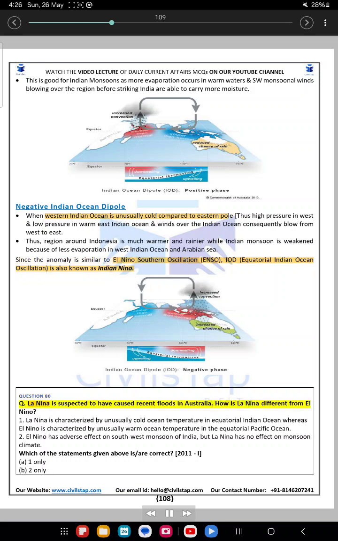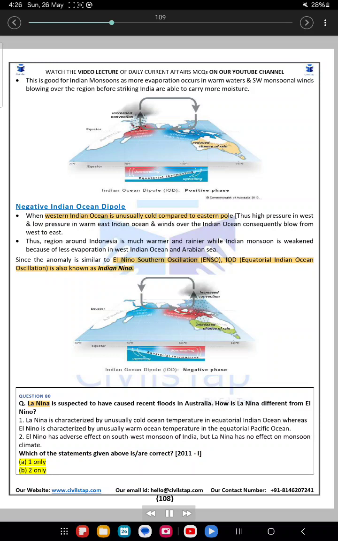Question 80. La Niña is suspected to have caused recent floods in Australia. How is La Niña different from El Niño? 1. La Niña is characterized by unusually cold ocean temperature in Equatorial Indian Ocean whereas El Niño is characterized by unusually warm ocean temperature in the Equatorial Pacific Ocean. 2. El Niño has adverse effect on southwest monsoon of India, but La Niña has no effect on monsoon climate. Which of the statements given above are correct? 2011. A. 1 only. B. 2 only. C. Both 1 and 2. D. Neither 1 nor 2.